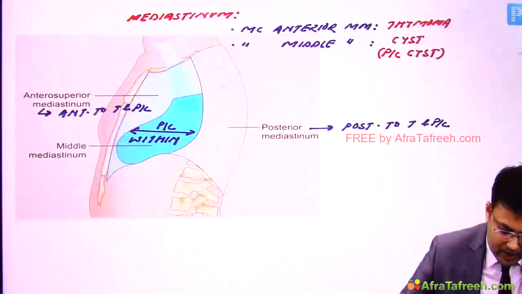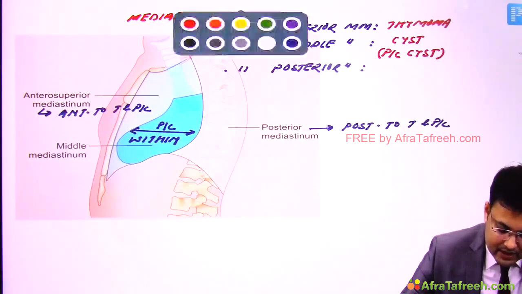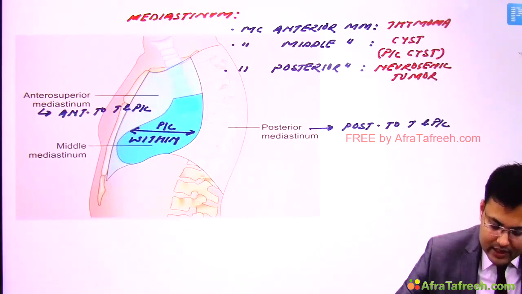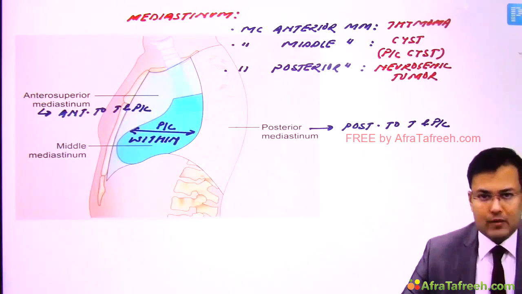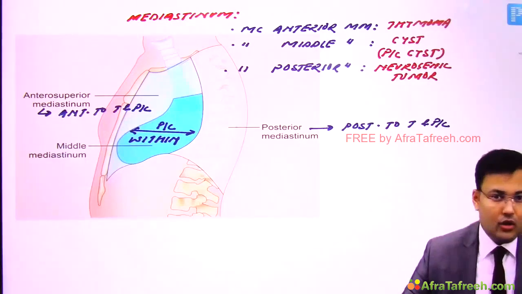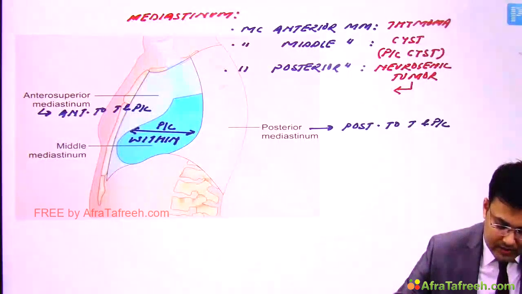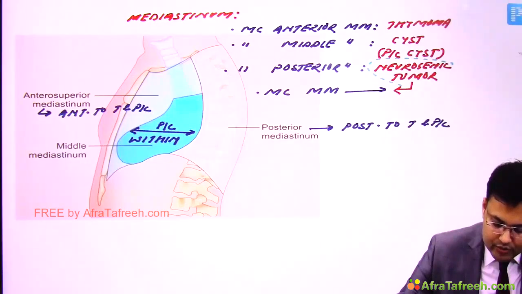And the most common posterior mediastinal mass is neurogenic tumor. Clear? And overall, out of thymoma, pericardial cyst, and neurogenic tumor, which one is most common? Overall the most common mediastinal mass is neurogenic tumor. Clear?